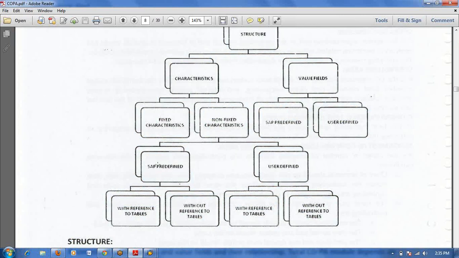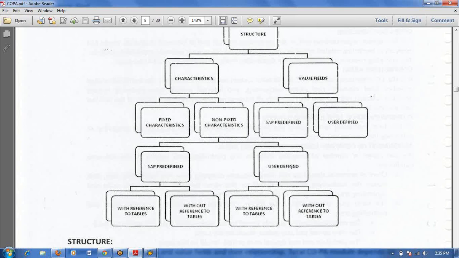With SAP predefined, there is no with reference table or without reference table option. Only user defined characteristics: we are creating a new characteristic. User defined characteristics we can easily identify: the prefix should start with WW, and the maximum code is 5 characters. The first two letters should be WW, then only you can create.